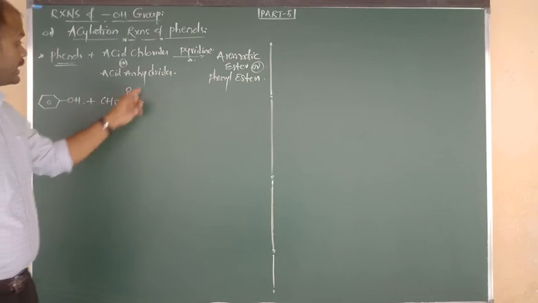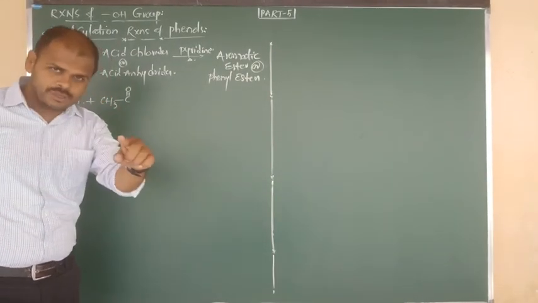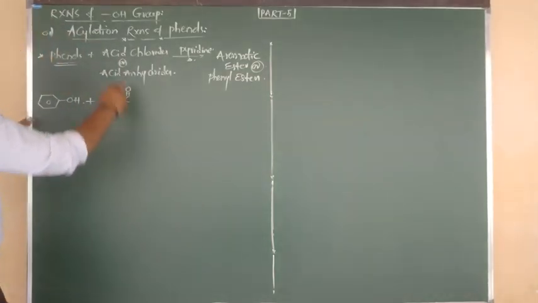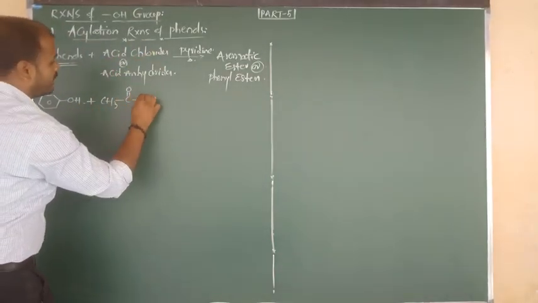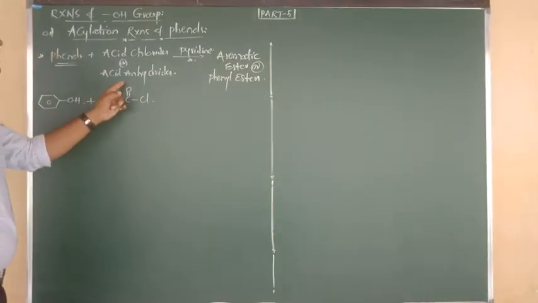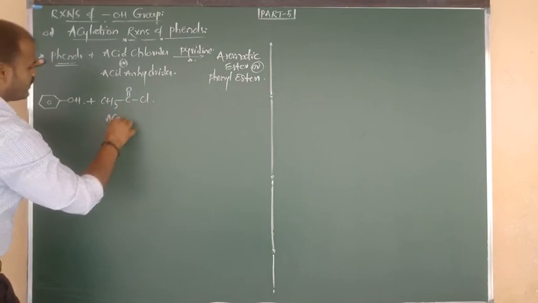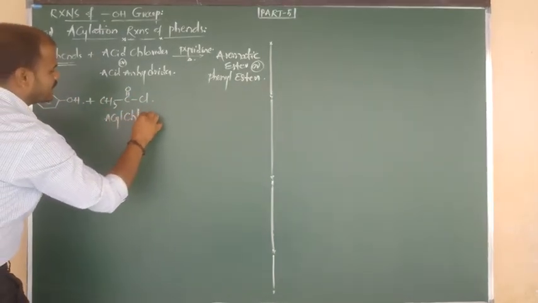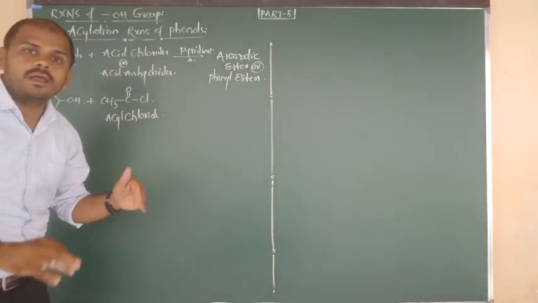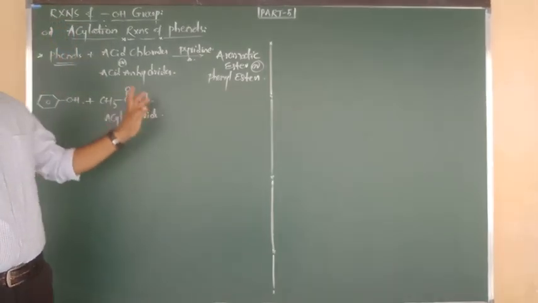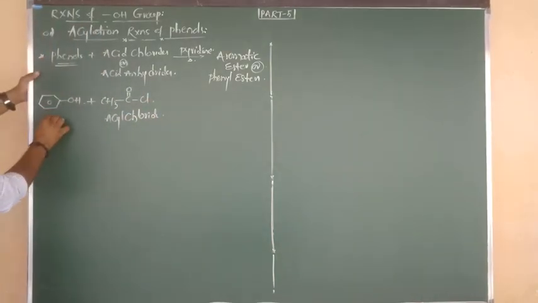This is called the acyl group, and also we can say acetyl group. Try to remember. So this is acyl connected to what? Chloride. CH3, bond, C double bond O, bond, Cl. So we say that this is known as acyl chloride, and you can say acetyl chloride. And if you want, you can say acid chloride. No problem. Good. What is the reactant here?